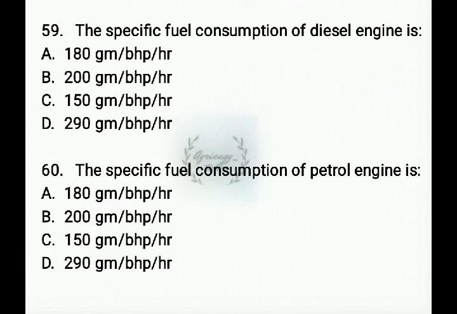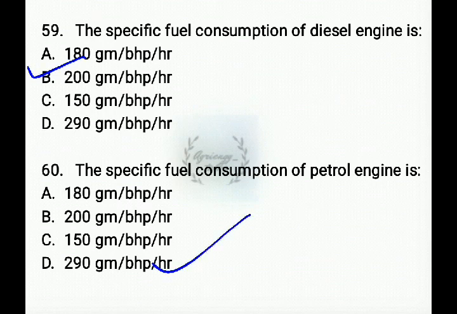Next question. The specific fuel consumption of a diesel engine is 180 gram per bhp per hour, 200 gram per bhp per hour, 150 gram per bhp per hour, 290 gram per bhp per hour. For a diesel engine it is 200 gram per bhp per hour, whereas for a petrol engine it is 290 gram per bhp per hour.